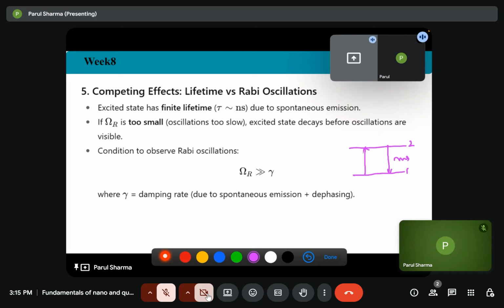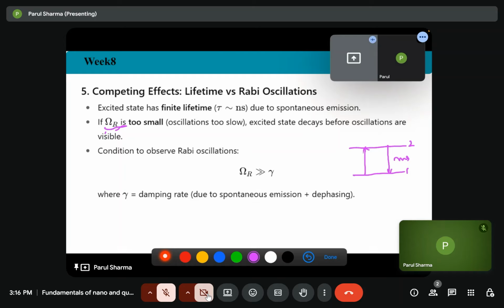And if the omega r, that is the Rabi frequency, is too small, that is, the oscillations are very slow, then the excited state will decay before the oscillations are visible. Because if the oscillations are very slow, then the particle will decay first, and then we will not be able to see Rabi oscillation.